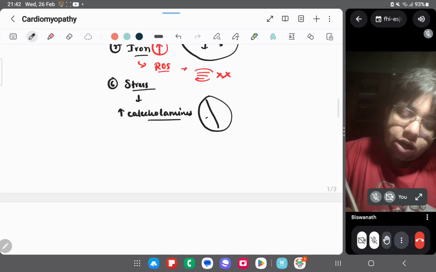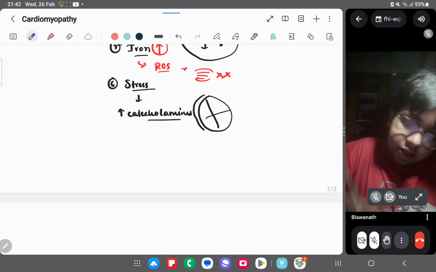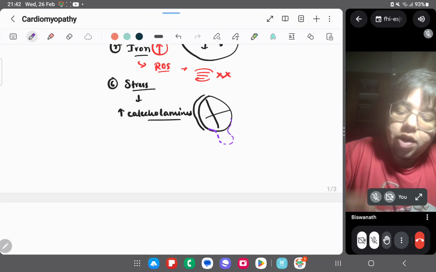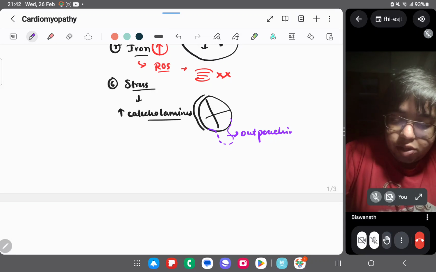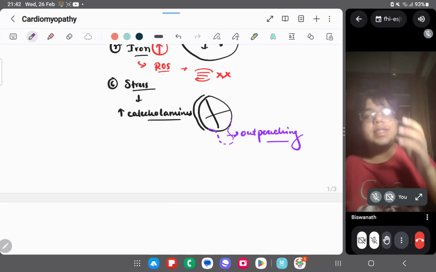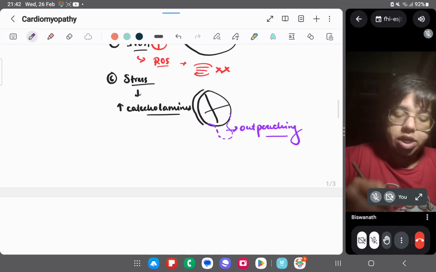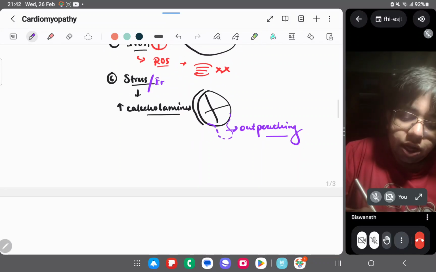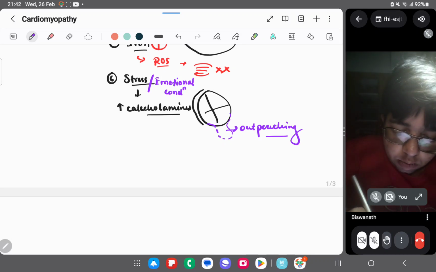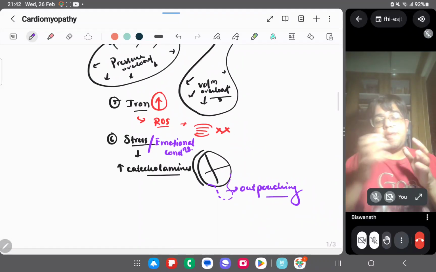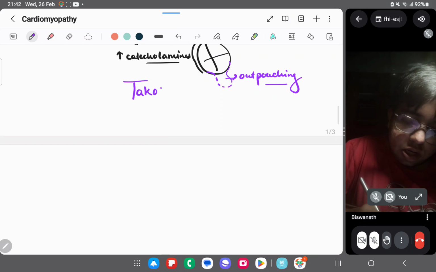If this is your heart, let's say, then it will cause an outpouching of heart like this. This type of outpouching of the heart due to an emotional condition like stress, we can have this type of outpouching, and this is called Takotsubo.